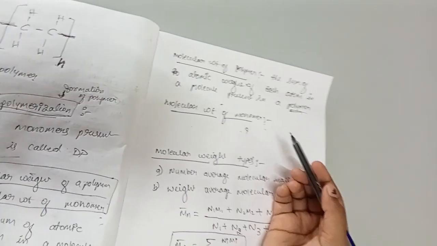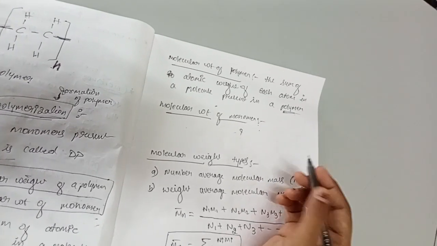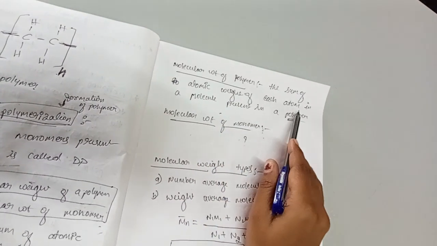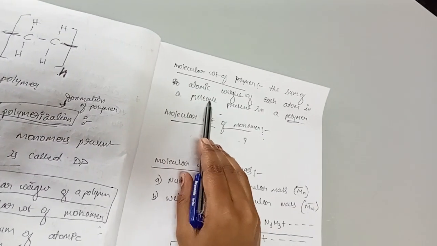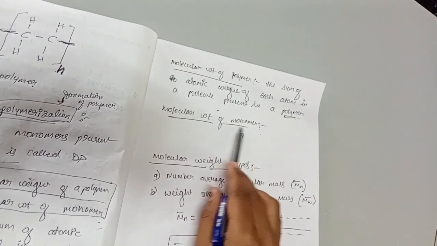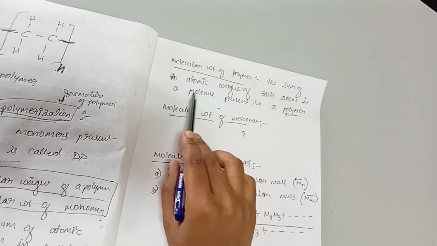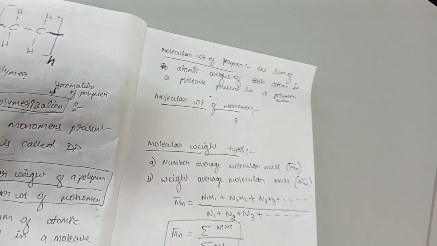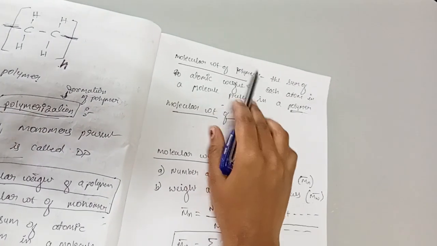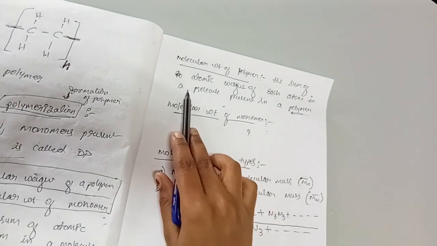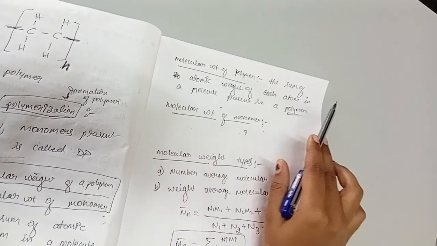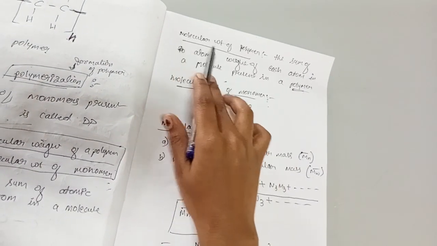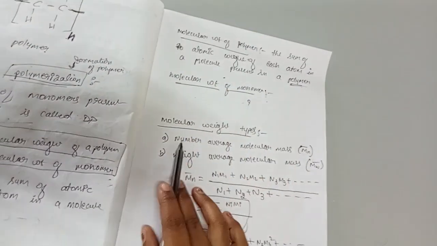I will define it, so you just listen and try to note this down. It is the sum of atomic weight of each atom in a molecule which is present in a monomer. Right? So here the molecule should be present in the polymer, but here the molecule should be present in the monomer. So hence this is considered as the molecular weight of a polymer and molecular weight of a monomer.